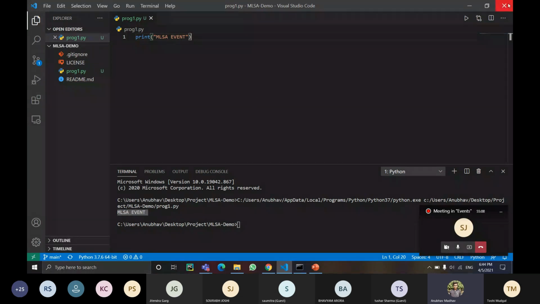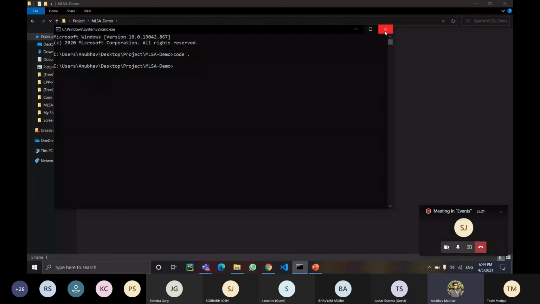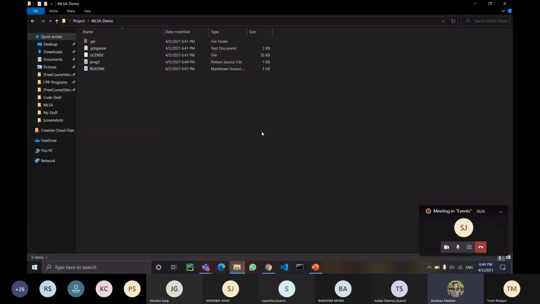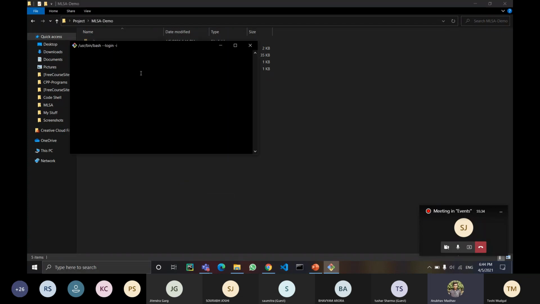Okay. So I've made some changes, and I want these changes to show on my GitHub repository too. See, for now it is not showing any changes on the GitHub repository, as I have not even added or committed or pushed anything. I'll close all of these things, and if I want to push these changes on the GitHub website, so what I will do here is I'll come back here, right click, and git bash here again.